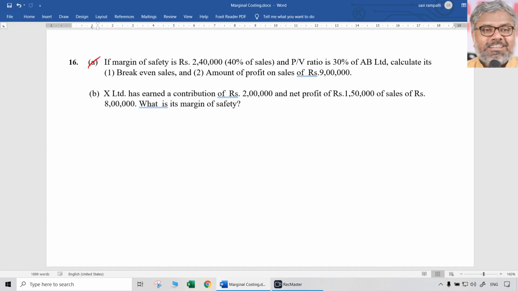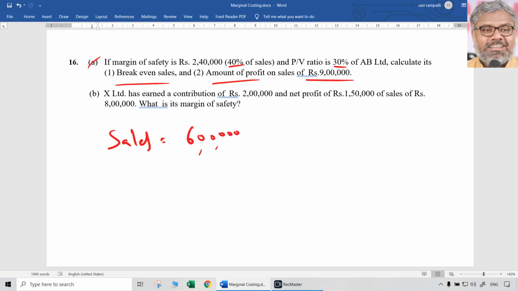Let us say question number 16 asks: margin of safety is 2,40,000 rupees, which is representing 40% of sales. PV ratio is 30% of a company, AB Limited. Calculate the break-even sales and the amount of profit at a sales of 9 lakhs rupees. By the way, the A question and B question are different. A is related to AB Limited, B is related to X Limited. We'll come to the second one later. See, margin of safety 2,40,000 is representing 40% of sales, which means sales will be 2,40,000 into 100 by 40. That means 6 lakhs. That is the first point from the data given.